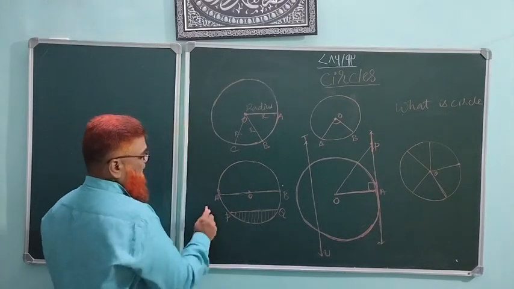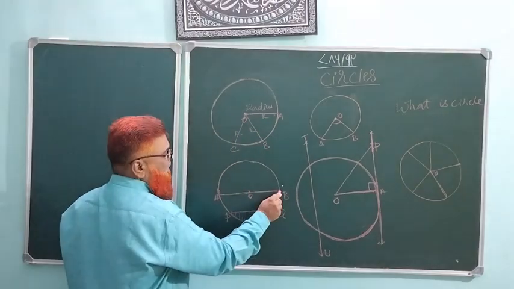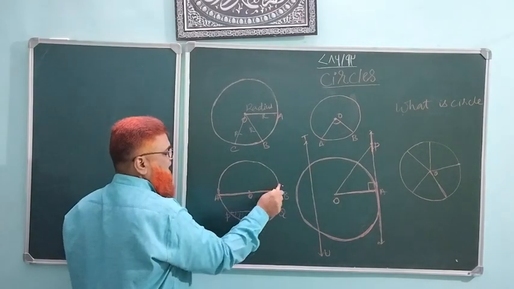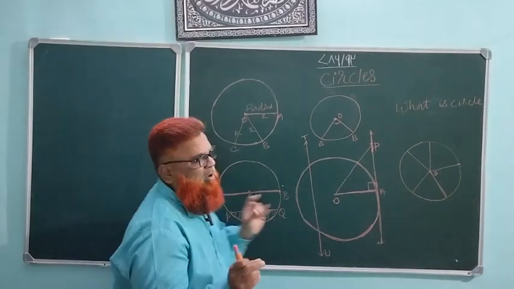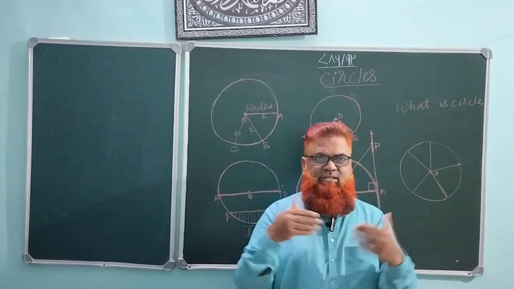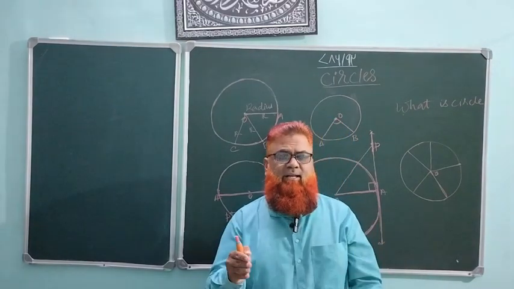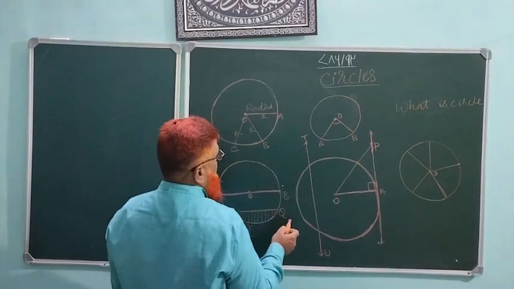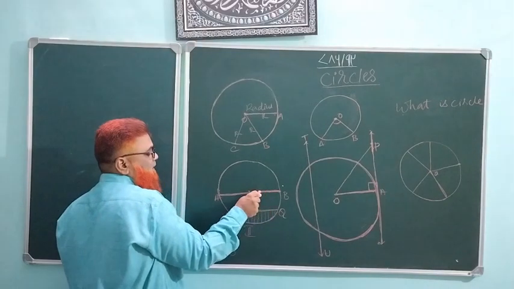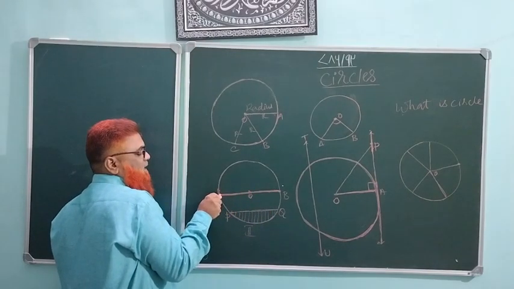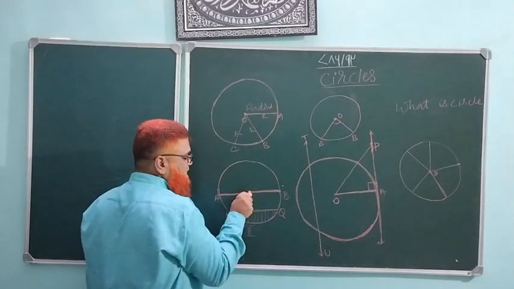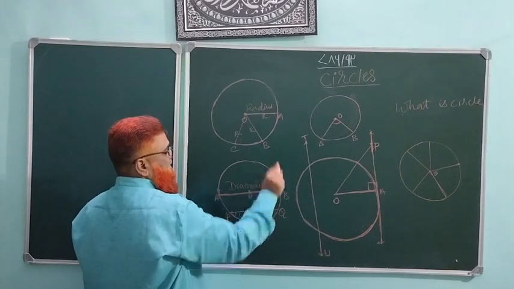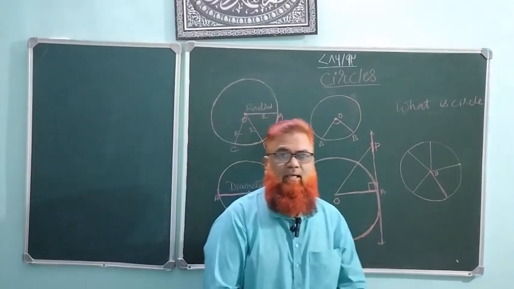Okay. Now in this second figure, are you able to see this one? I have drawn a line from one end of the circle to another. This is the line joining two points on a circle, and it passes through the center. Every circle has a center, and the line passing from one point of the circle to another through the center is called the diameter. Understand?